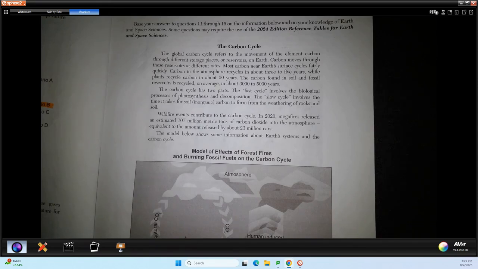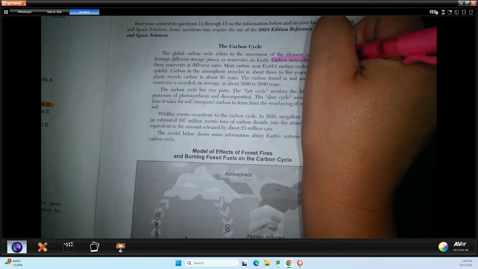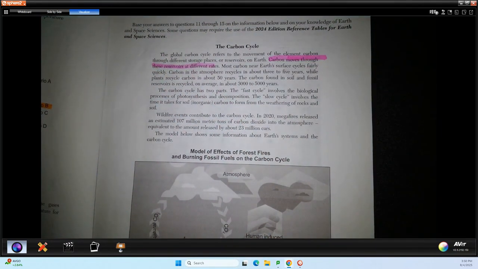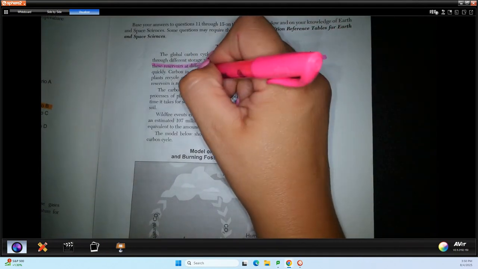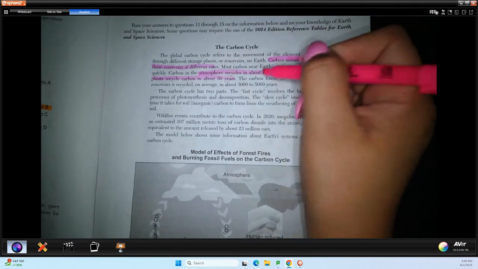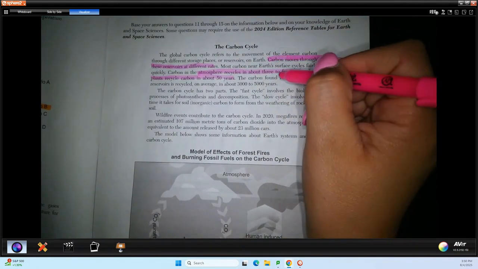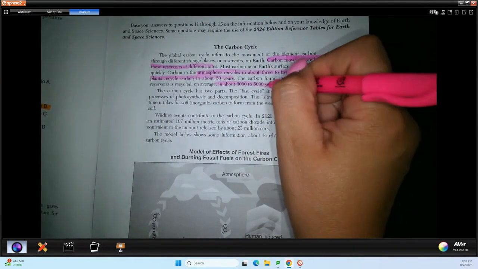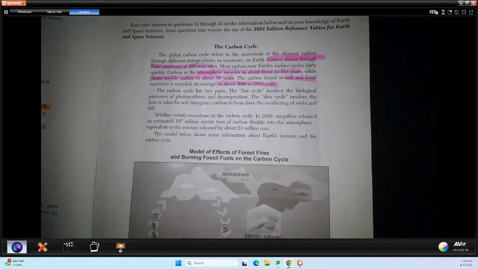It says the global carbon cycle refers to the movement of the element carbon through different storage places or reservoirs on Earth. Carbon moves through these reservoirs at different rates. Most carbon near Earth's surface cycles fairly quickly. Carbon in the atmosphere recycles in about 3 to 5 years, while plants recycle carbon in about 50. Okay, so they're giving us some different times. So the atmosphere, 3 to 5 years, plants, 50 years, and carbon found in soil and fossil reservoirs is recycled in about 3,000 to 5,000 years. Okay, so different temporal scales in terms of how we are recycling that carbon.